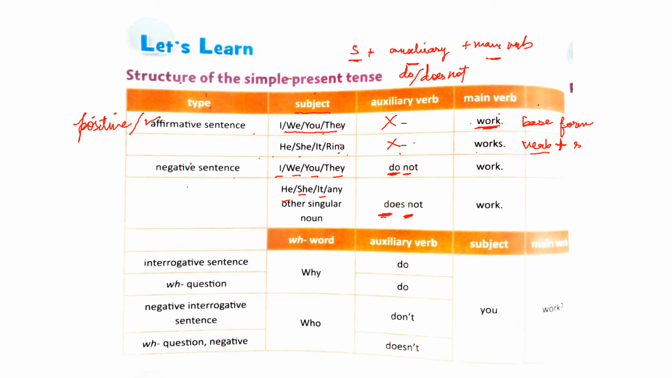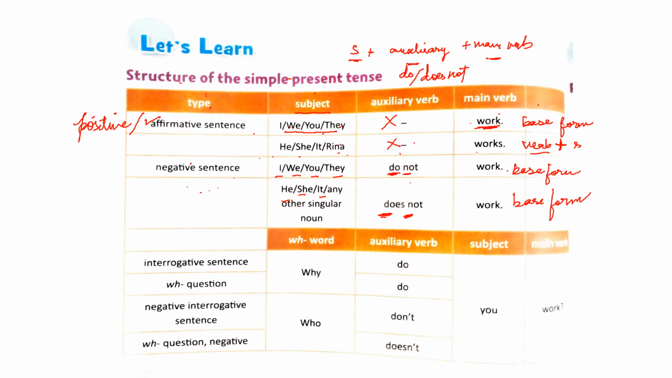And notice the main verb in both these types. The main verb will be the base form. Here the main verb will be in the base form in both the cases, without the s. So in order to make negative sentences in simple present tense, you have to use the auxiliary verb do not or does not. And where you will use do not or does not will depend on the subject.